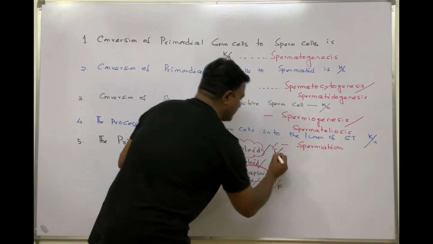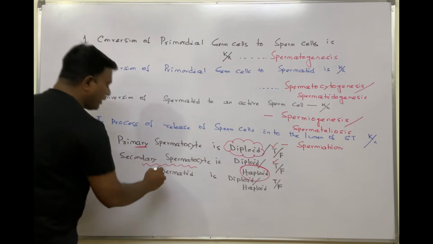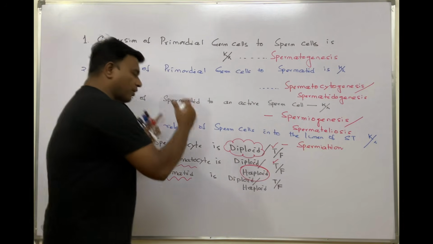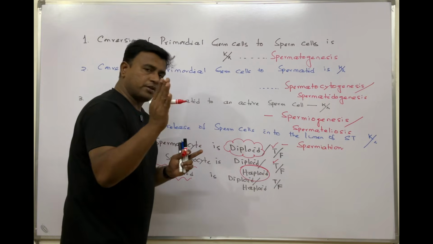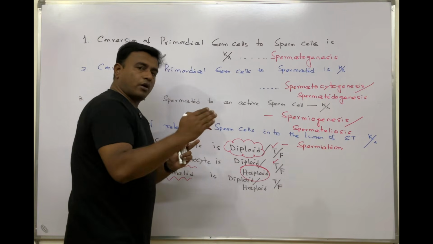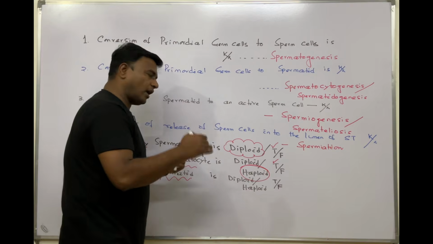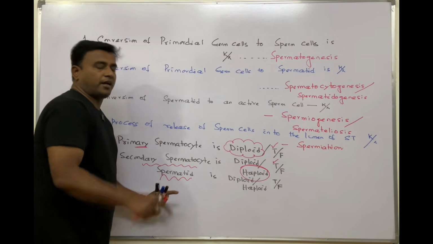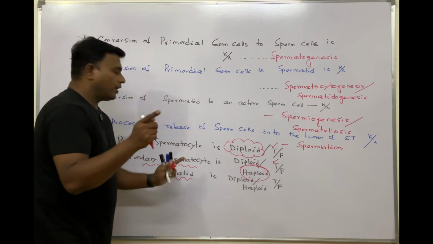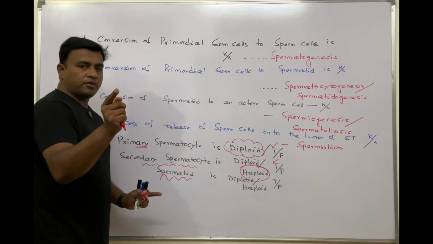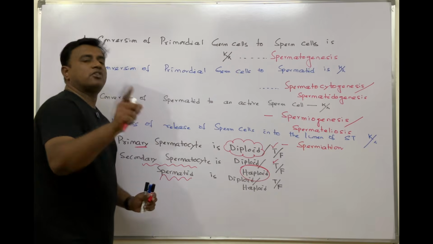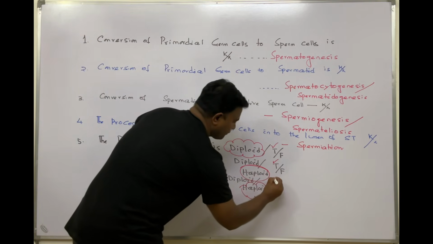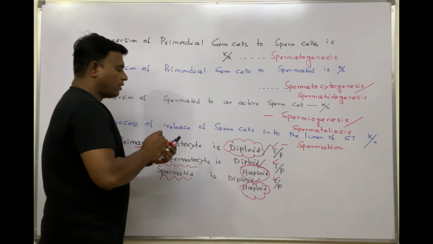Just after this meiosis, the true reduction division, meiosis 2 occurs, which is an equational division, where these secondary spermatocytes are converted to spermatid and they are also said to be haploid. And further, after spermiogenesis, when the sperm cells are produced, they are also haploid. So here the answer is haploid, sperm is also haploid.